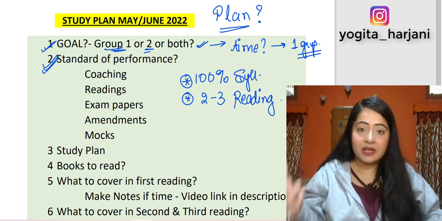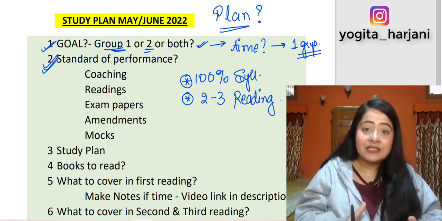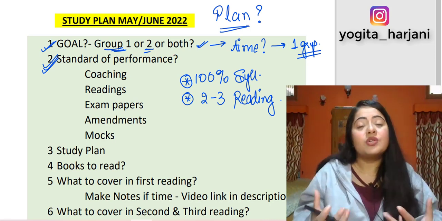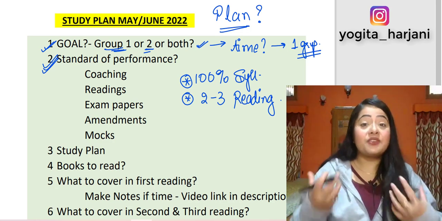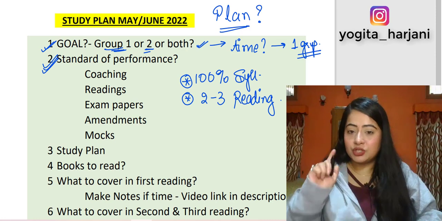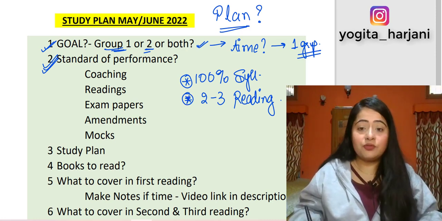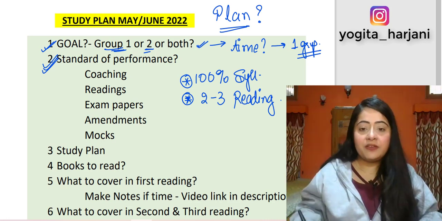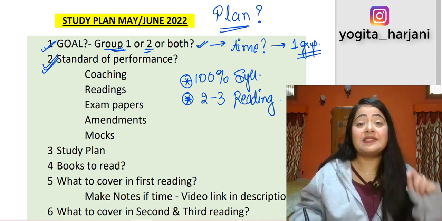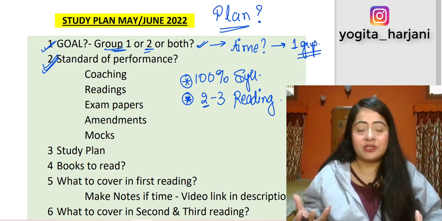We have to study everything by ourselves. So it is our duty that we ensure that we study the entire thing at least 2 to 3 times. That is going to increase our conceptual understanding, that is going to increase our retention, and we will be better able to write these concepts in the examination, right? So this should be our aim. If you can go for 3 readings, very good. Okay, if you can go for 4 readings, even better. But if nothing else, then at least 2 readings is compulsory. Okay, that is something we cannot ignore. Otherwise, how will you remember it in the examination?